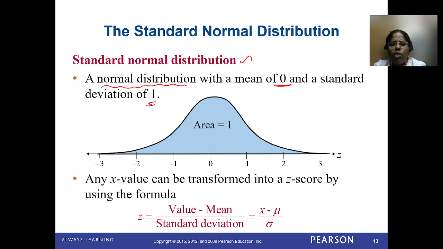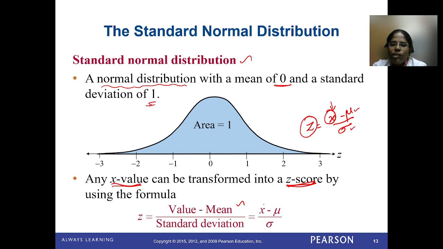The x value can be transformed into a z score. While finding the probability, the x value should always be transformed into a z score by using this formula: z equals x minus mu divided by sigma. So we need to substitute the x value here. We know already the mu value and sigma value. You can get it from the problem itself. After that substitution, you can get the value for z.